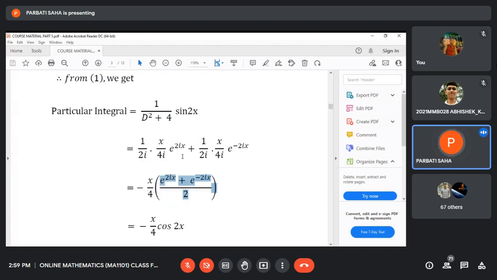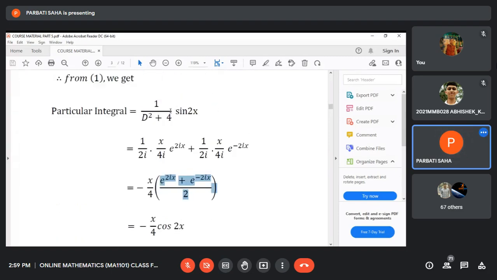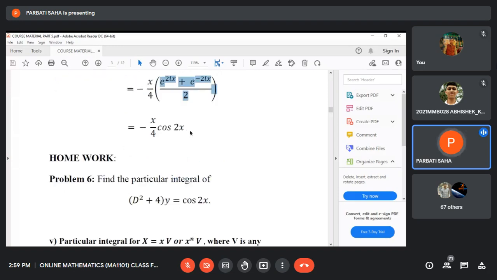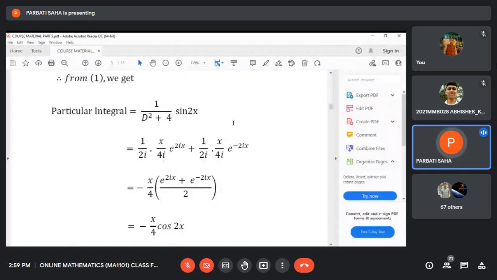If you use some shortcut formula, then it is actually x by 2 times the integral of sine 2x. Integral of sine 2x is actually minus cos 2x by 2. But this is the deduction, this is the deduction of how to obtain this: 1 by d square plus 4 operating on sine 2x equals this.